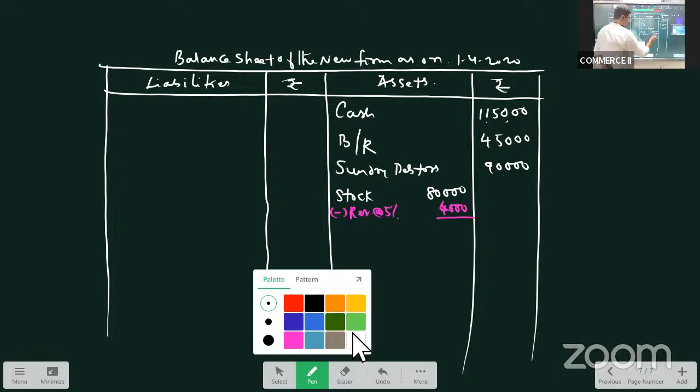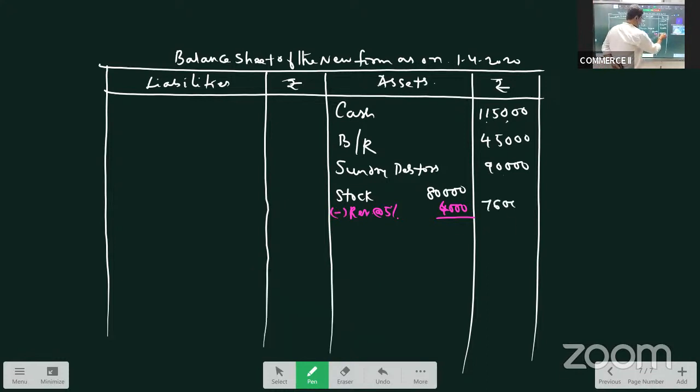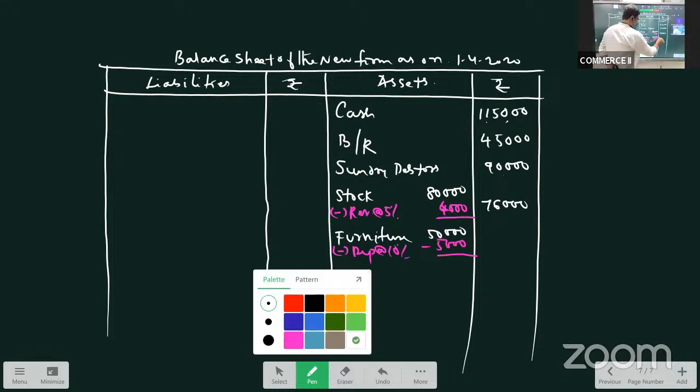Now the stock value would be 76,000. 80 minus 4, 76. Furniture is given as 50,000. Furniture is also depreciated at 10%. So it will be 45,000.